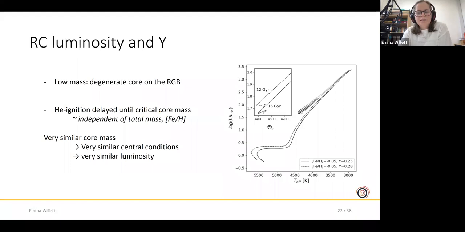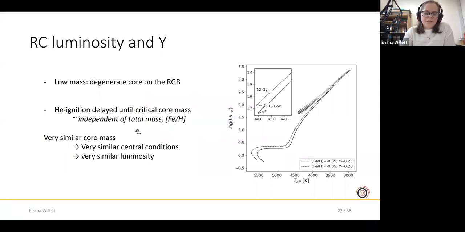The reason that this works is that for true red clump stars, which have gone through a helium flash, so we're not interested in the secondary clump, the core on the first ascent of the red giant branch is fully degenerate. That means that you have very efficient electron cooling, so you can delay the ignition of helium in the core until it reaches a critical mass. And that critical mass is more or less independent of the total stellar mass and the metallicity. It does have a dependence, but it's very weak.